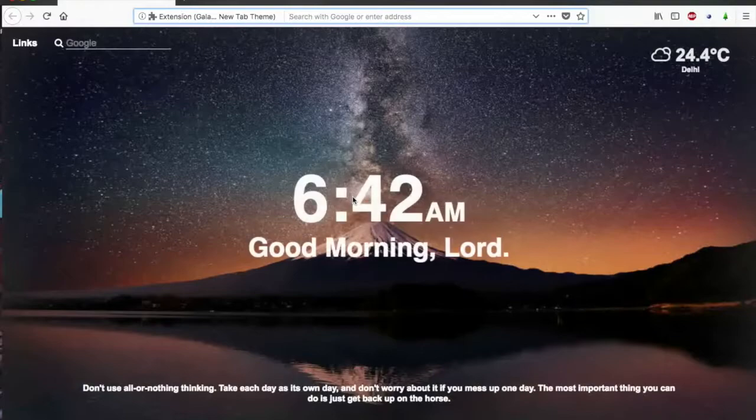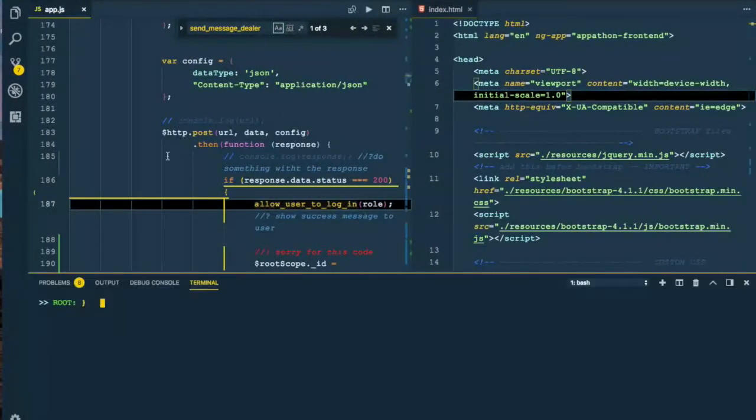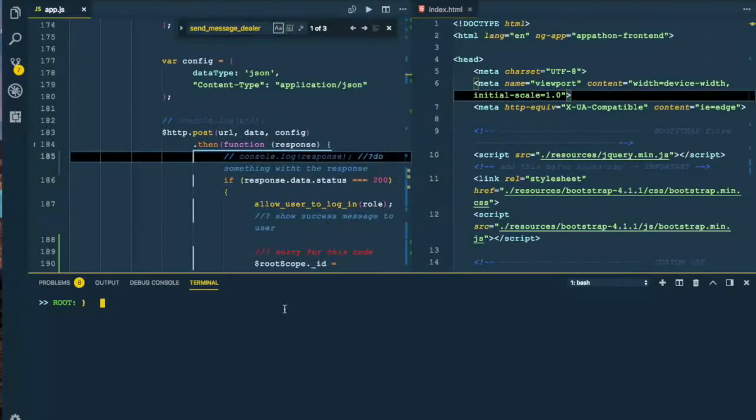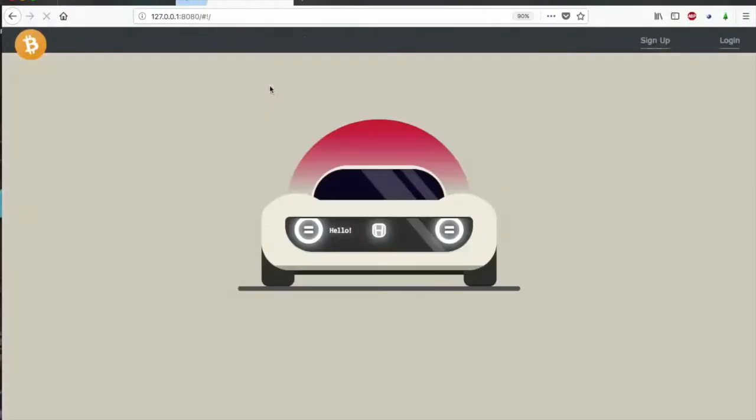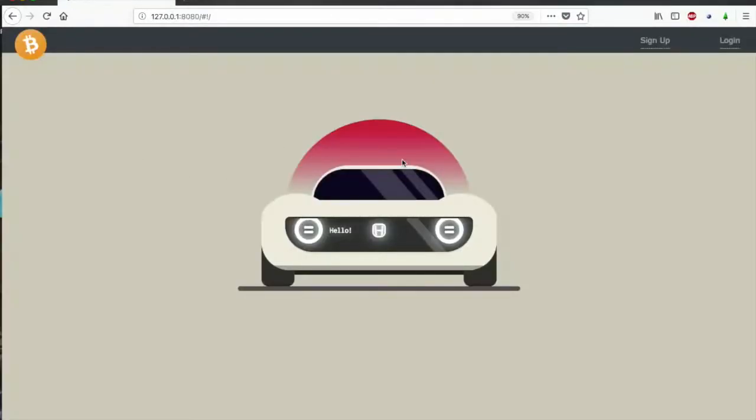Now we need to start our front end application. So we need to npm start, and yes, we are live. This is the main app that I've created. This is the home page, like the landing page, and you have two options, either to log in or sign up.